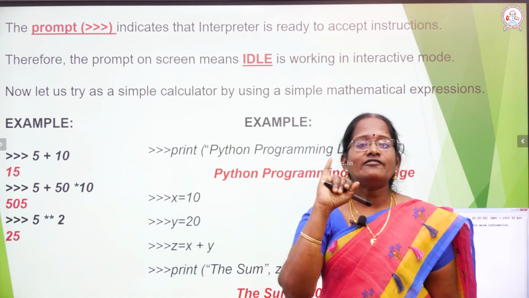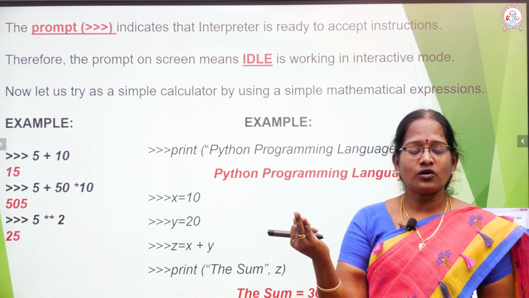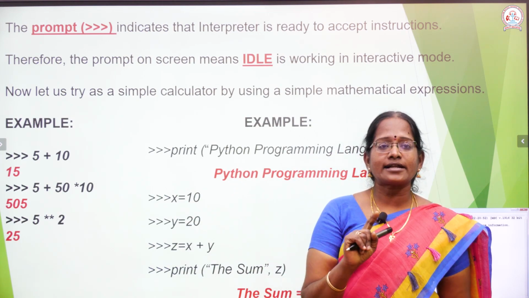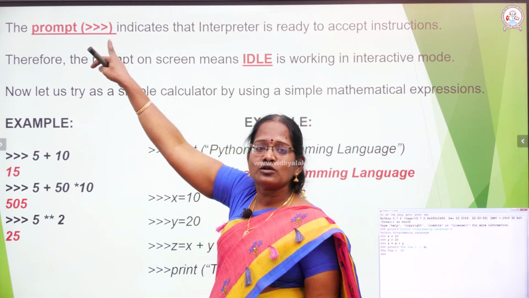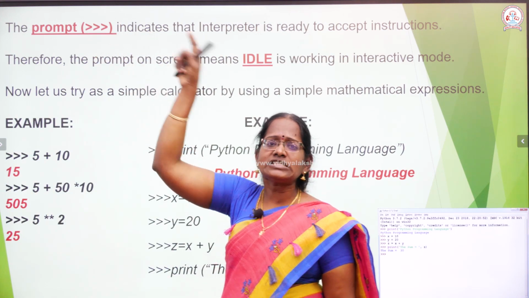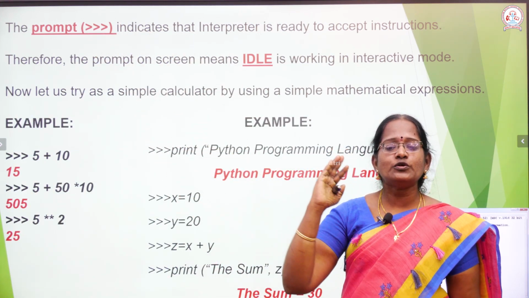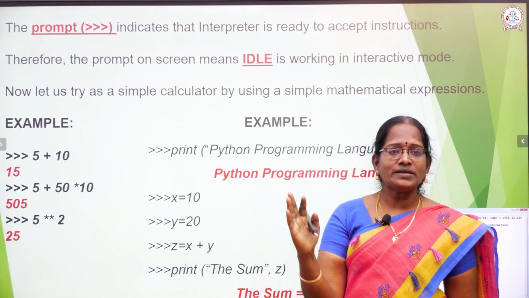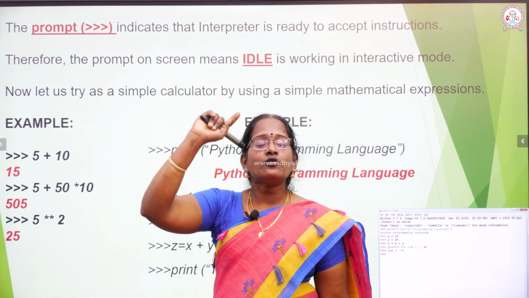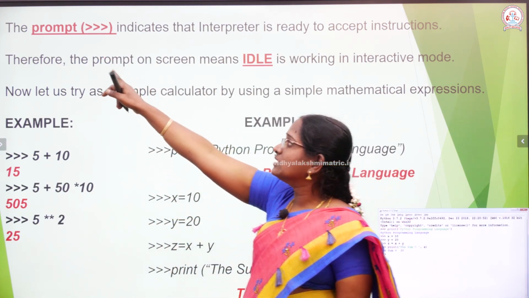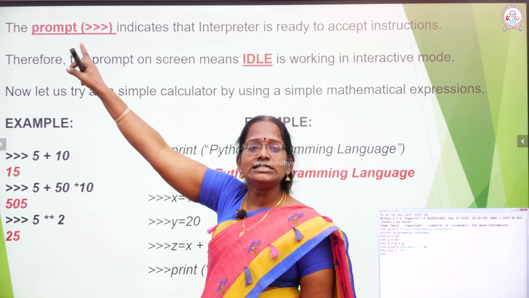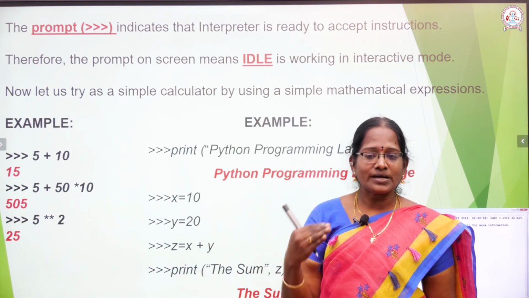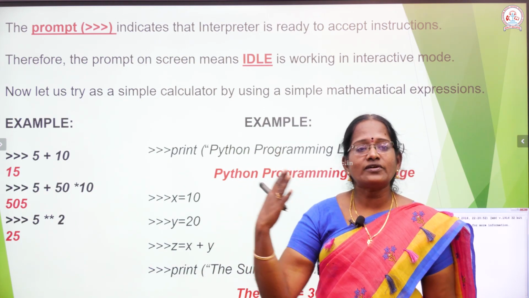Two different types: the first one is the interactive mode, the second one is called the script mode. When you open an interactive mode, how do you identify that you are in it? The prompt is present on the screen. This command prompt indicates that you are using the interpreter mode. You just use this command prompt. This command prompt indicates the interpreter is ready to accept your instructions.